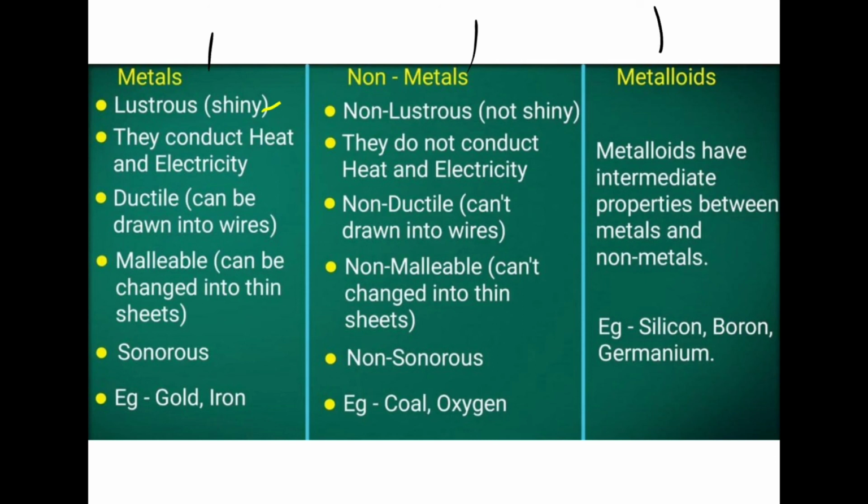Metals are lustrous, I mean, they are shiny in appearance. Metals always conduct heat and electricity. They can be drawn into thin wires, that property is called ductility, or metals are ductile. Then they are malleable, that means they can be made into thin sheets. They produce sound, so they are called sonorous. Examples are gold and iron.